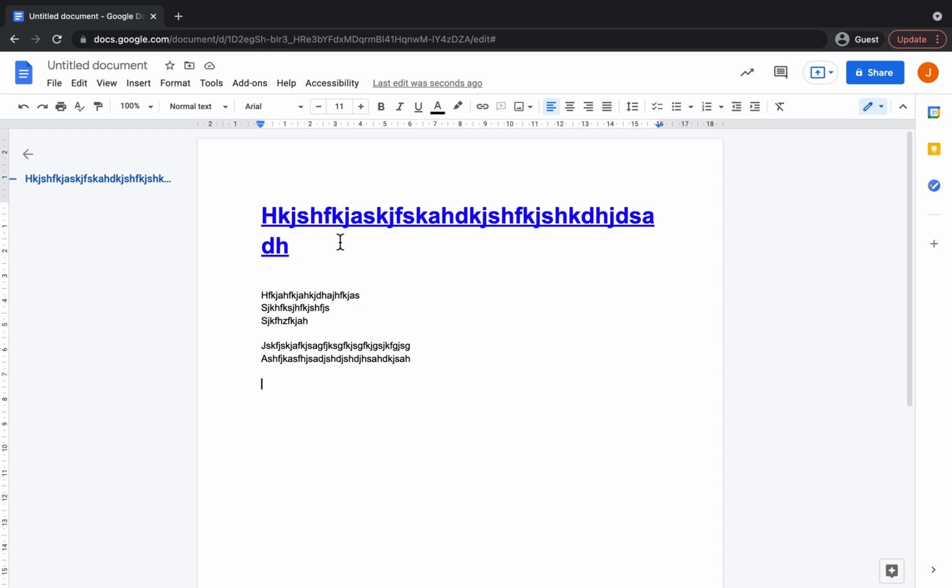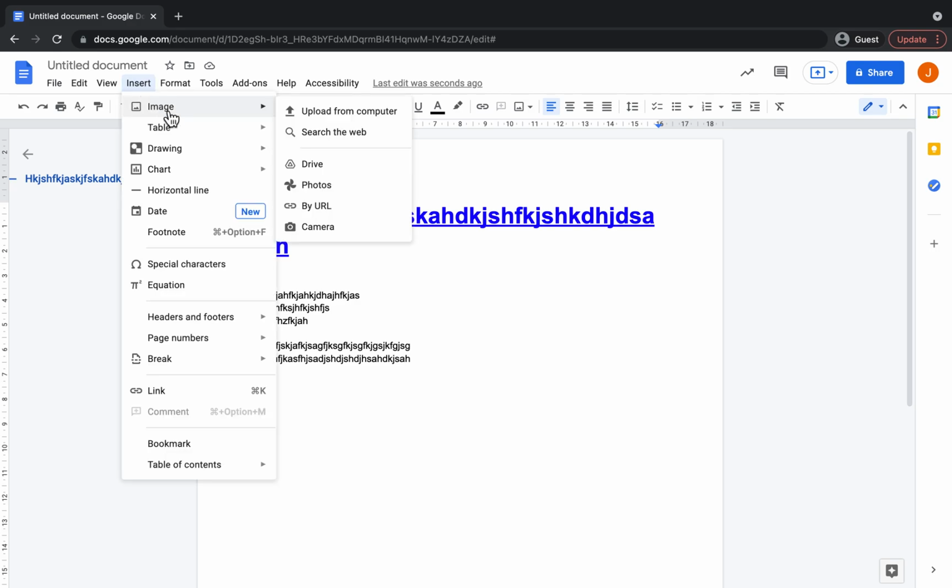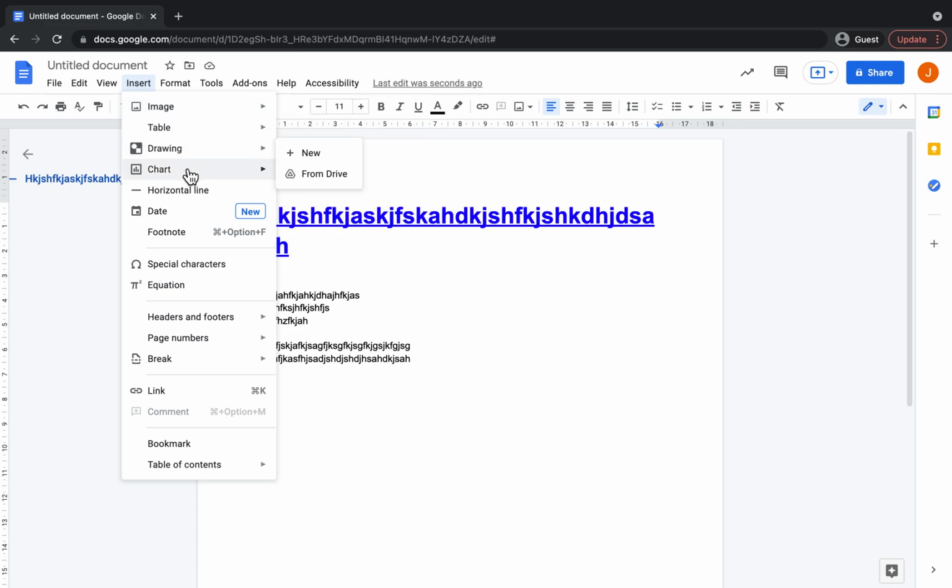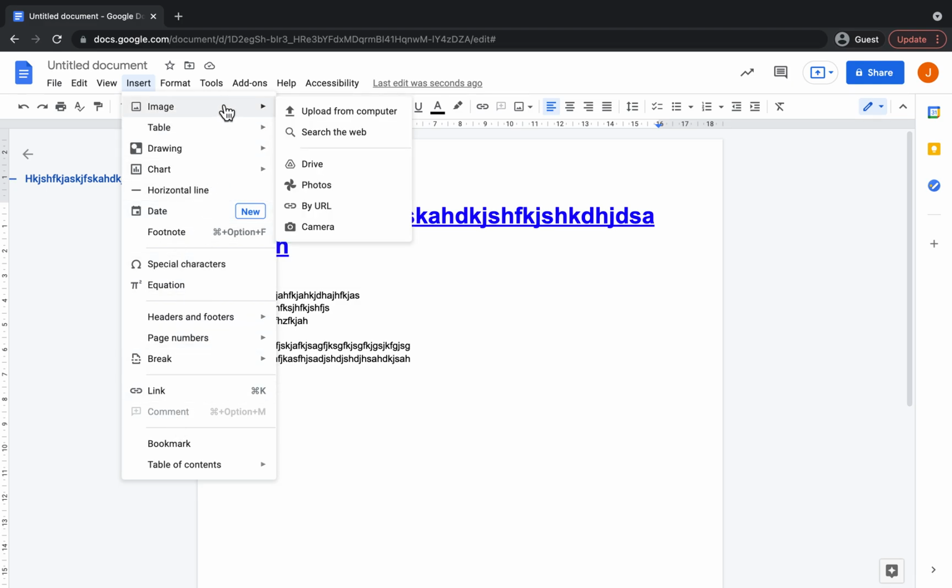So what I want to do now is I want to insert a picture. So to insert a picture, I'm going to come up to insert, I'm going to click on that. And as you can see, we've got different options. So we've got image, table, drawing, chart, horizontal line, date. We've got lots and lots of different options here. But for now, I am going to insert an image. So you can see that we can do this from uploading it from our computer or searching the web, drive, photos, URL, or we can also just take a picture with our camera on the device that we're using.